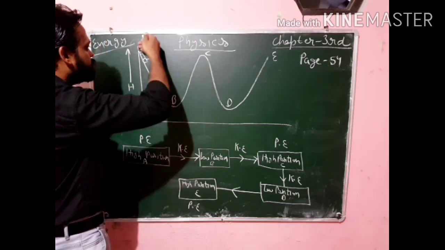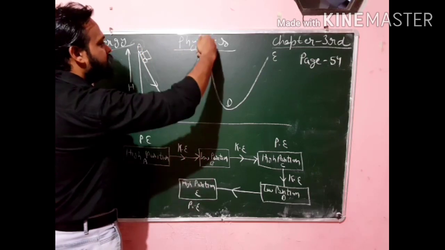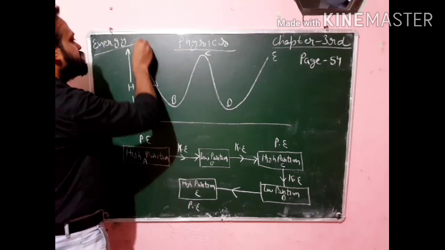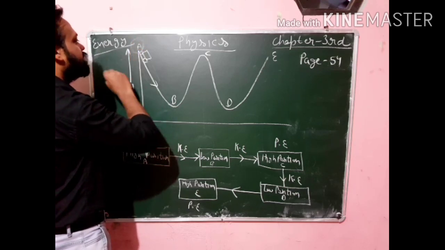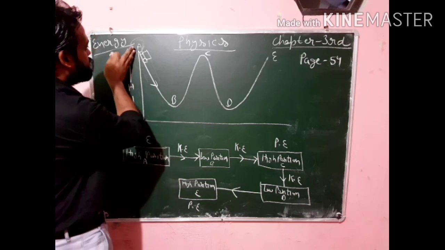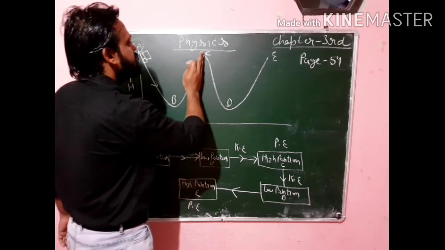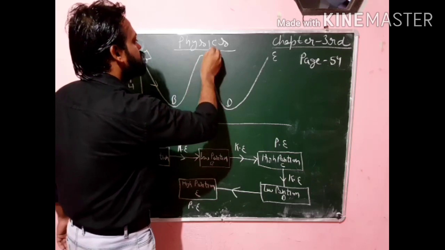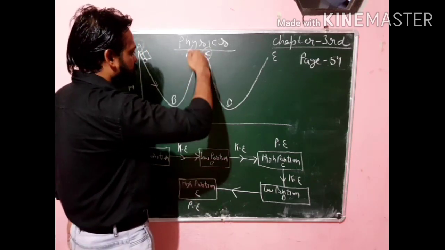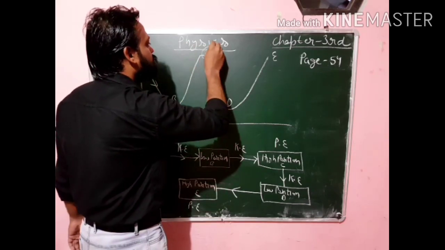So throughout this point A to B and then B to C, it has a kinetic energy. That kinetic energy is equal to the potential energy which the slide car has at point A. So here you can see, when it is released from A to B, then it reaches point B, then it reaches point C. Again when it reaches point C, this total kinetic energy is converted again into potential energy.